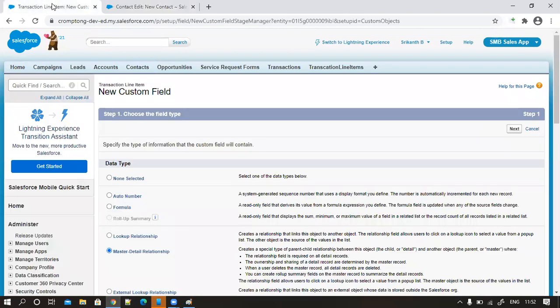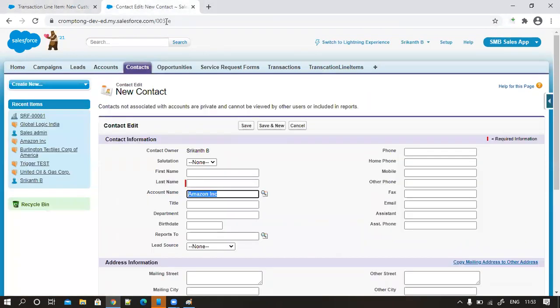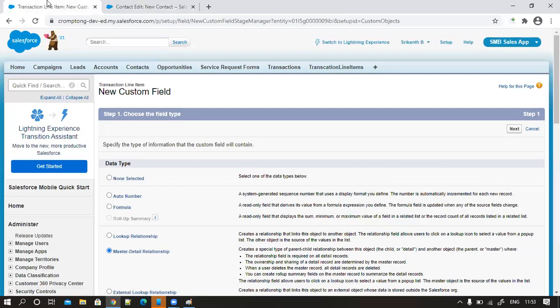Now coming back, I go to the transaction line item and I'm creating a new field. It says that it is a master detail relationship. Master detail is required. See, here it shows required, optional. Similarly, for lookup, required is shown here. Let's see. I choose master detail relationship.